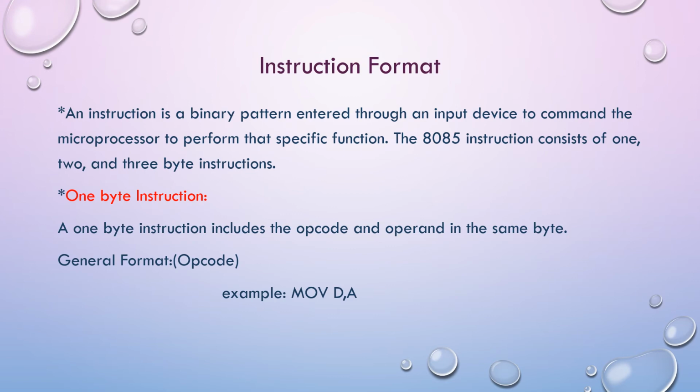First, the 1 byte instruction. A 1 byte instruction includes the opcode and the operand in the same byte. It means the opcode and operand are in the same position. For example, MOV D, A. This instruction copies the content of the accumulator into the D register.